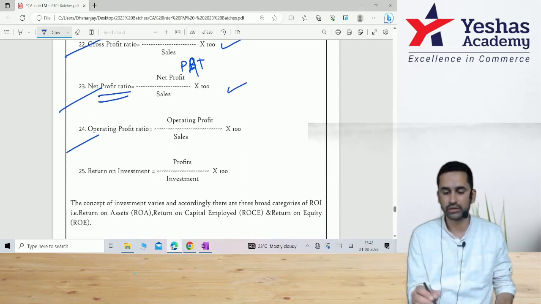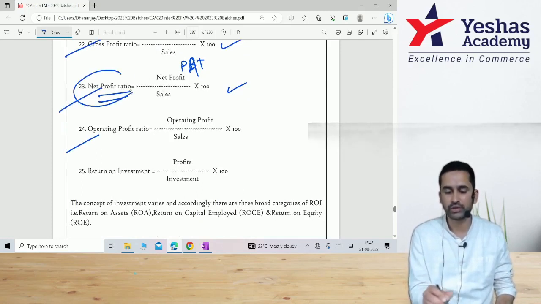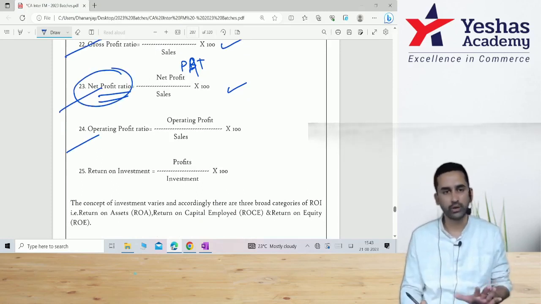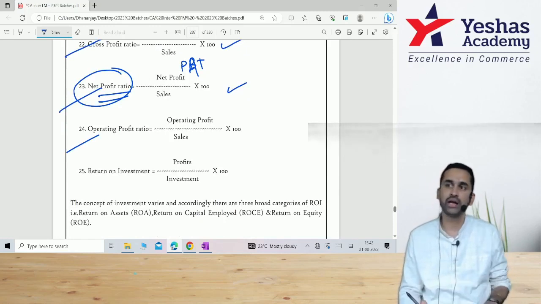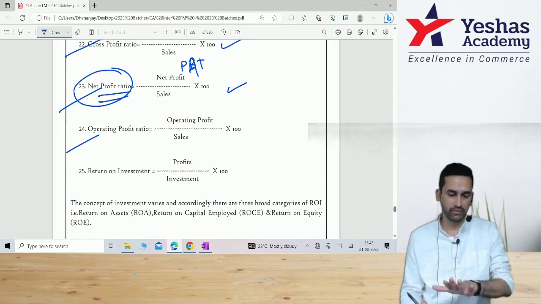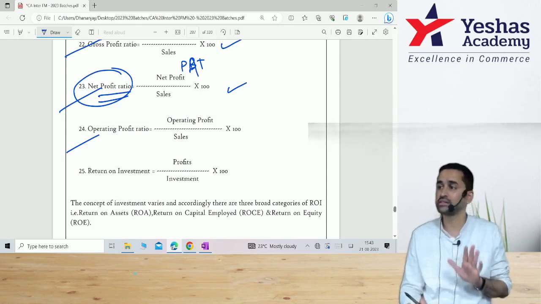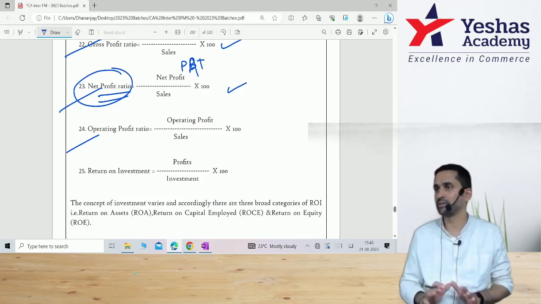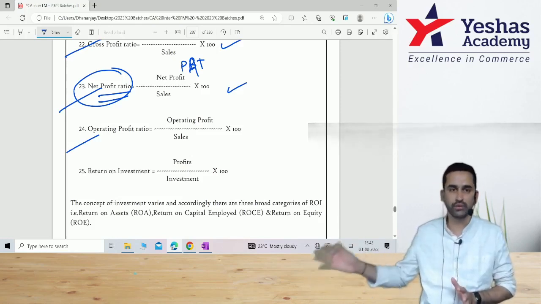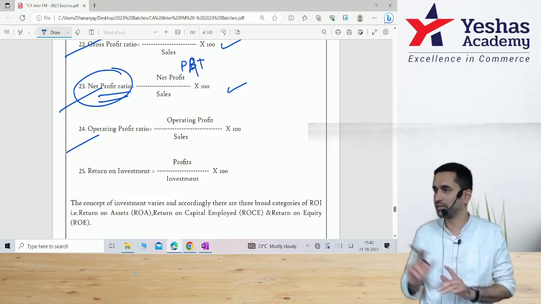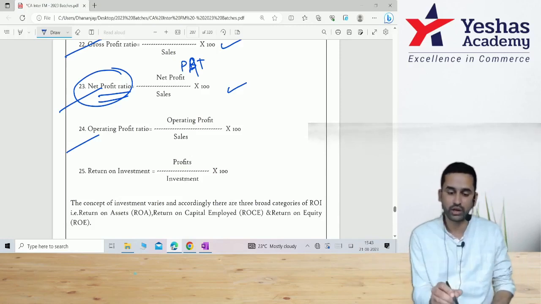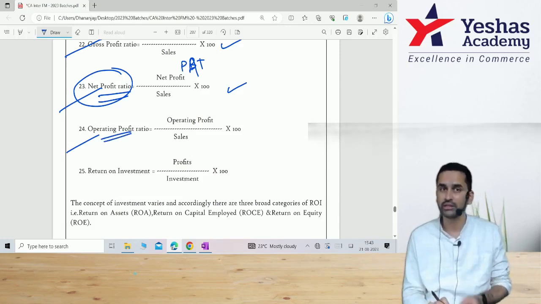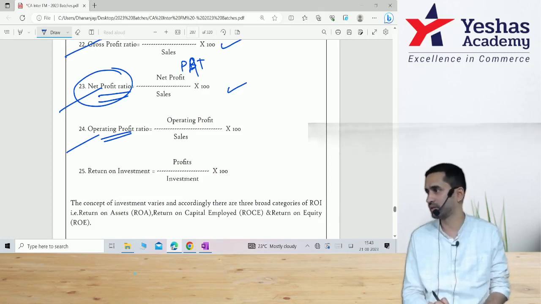Next is operating profit. Here what happens? Net profit can go up or come down because of non-operating activities as well. If I am running a hotel, whatever I earn from hotel related activities is my operating activity. I had extra money, I invested in a software company share, from there I got dividend income. That dividend will go and sit in the credit side of P&L, my NP will go up, but that is not representing my correct performance. Therefore, I should go by operating profit and not net profit.